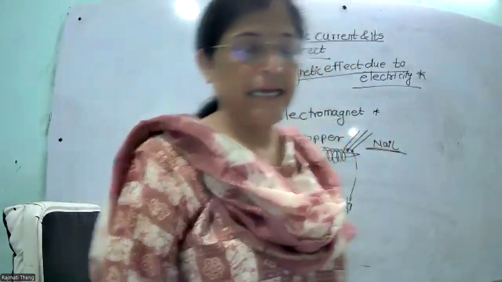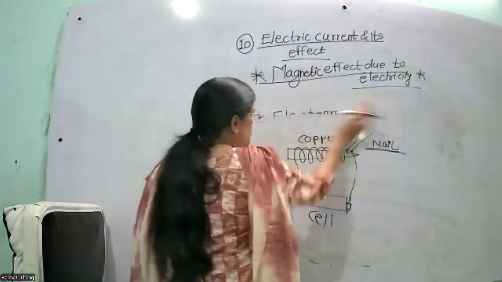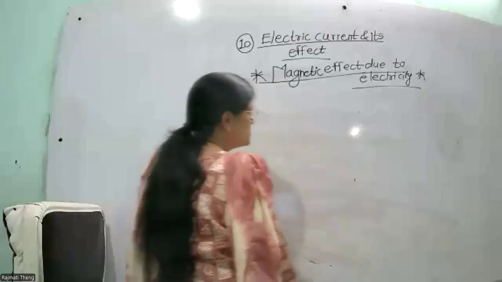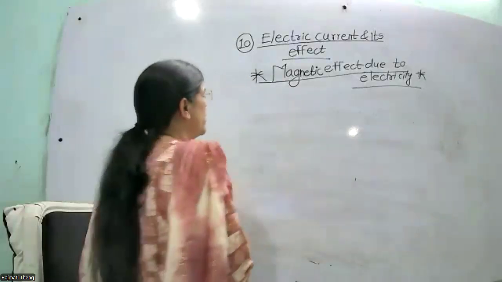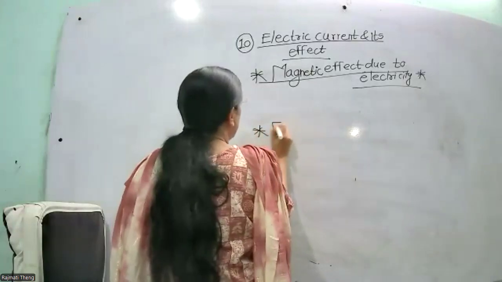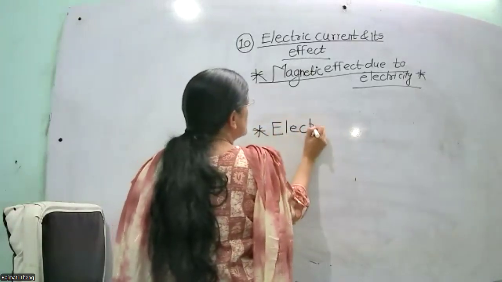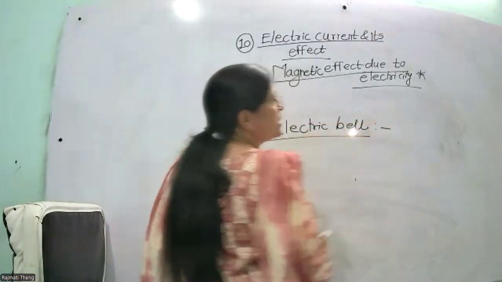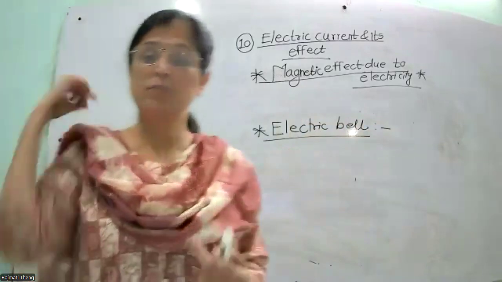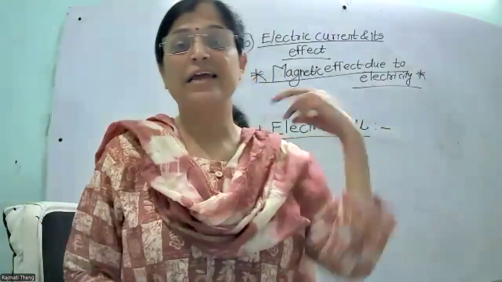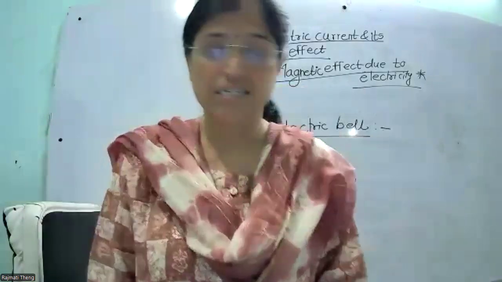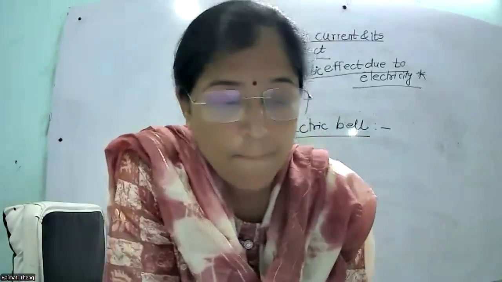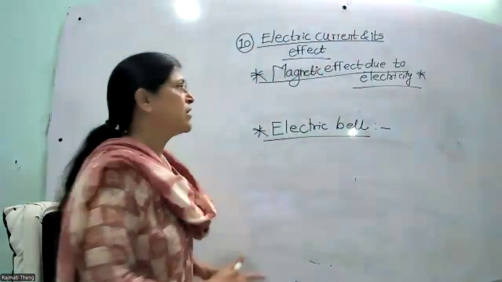Next one is the electric bell. So this one is the electromagnet. Now in everyone's home the electric bell is present. सबके घर में जो bell है जो हम यूज करते हैं, so that one is the electric bell. And here when electricity is passed, the circuit is complete, then we are able to listen to the sound. So the electric bell works on the principle of the magnetic effect of electric current.